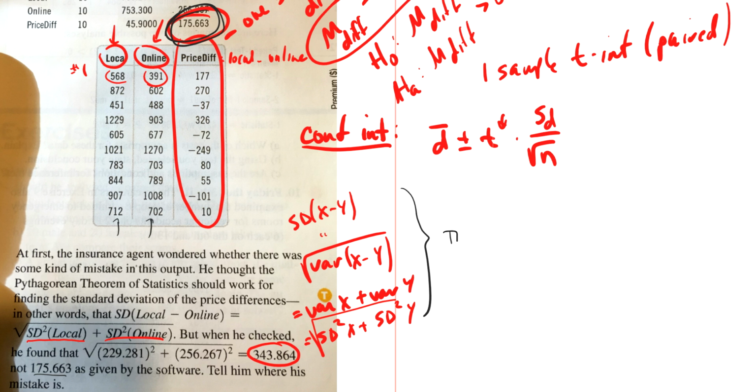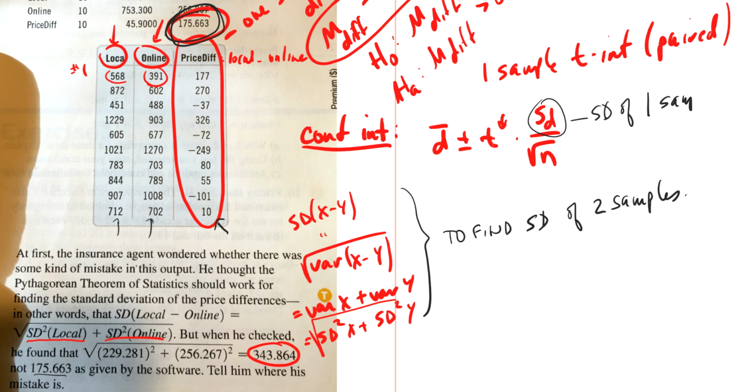This is to find the standard deviation of 2 samples. But I only have one sample. This right here is a standard deviation of 1 sample. So they're going to be different. I don't add the standard deviations or the variances together, because I'm not doing 2 separate samples. I'm writing it as 1 sample. Does that make sense?